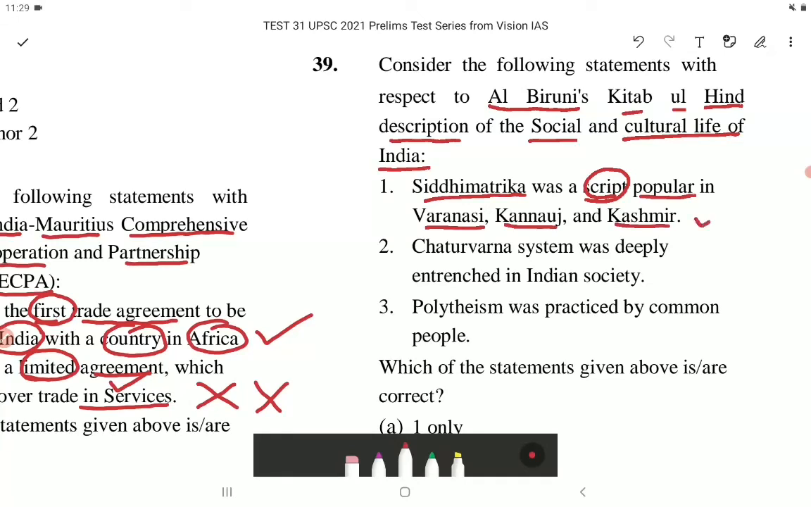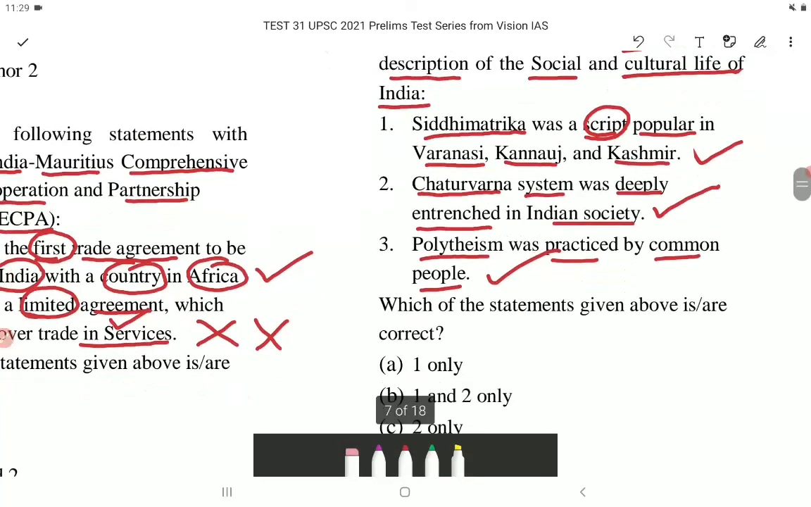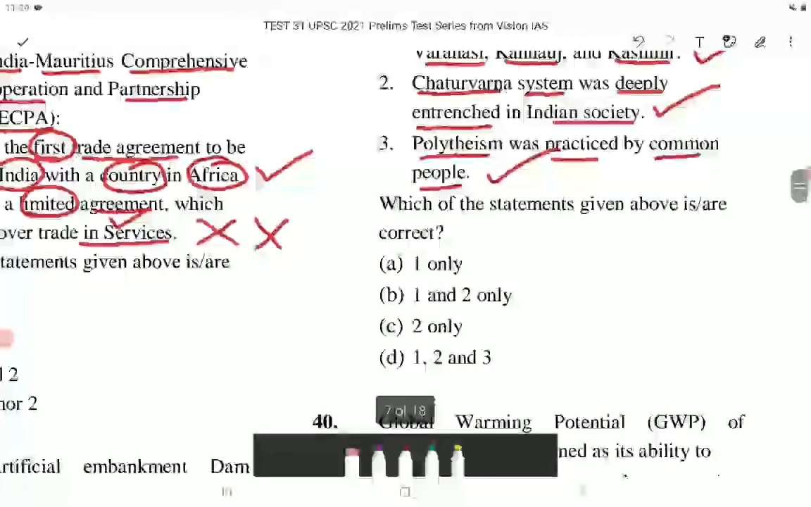This is correct. Statement 2. Chatur Varna system was deeply entrenched in Indian society. This is true. Statement 3. Polytheism was practiced by common people. This is also correct. Which of the statements given above is or are correct? So the correct option is option number D, 1, 2 and 3.